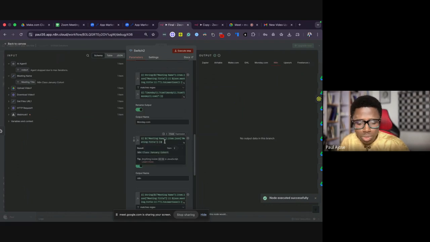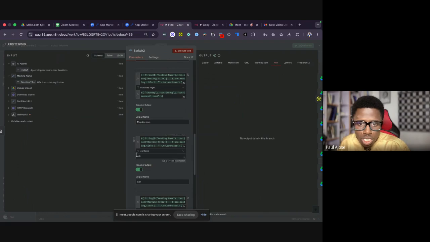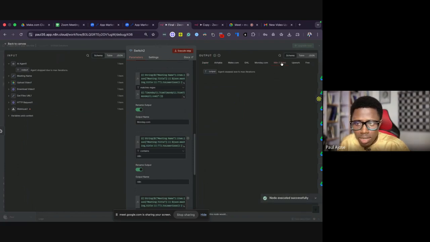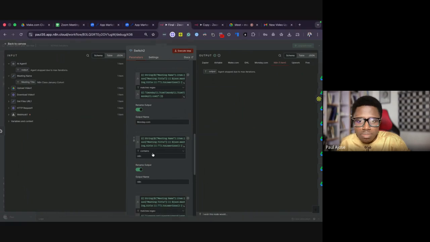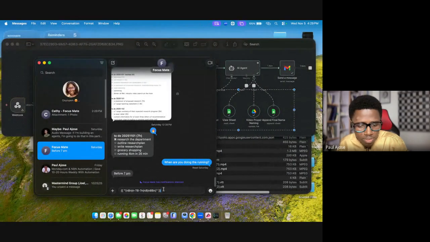So I explained what I needed to ChatGPT, and it gave me this code, which is going to change the result to small letter. Even though what we have here is capital, you can see that if I run it now, we are going to get results. You can see now we have a result from this. So when I did that, I started having an idea of, okay, if this single mistake can make the whole workflow break, what if somebody makes a bigger mistake? So I used it also. I explained my thought also, and I was able to get a code that I put there. That was the one I removed there before.